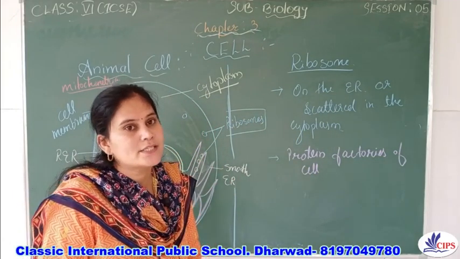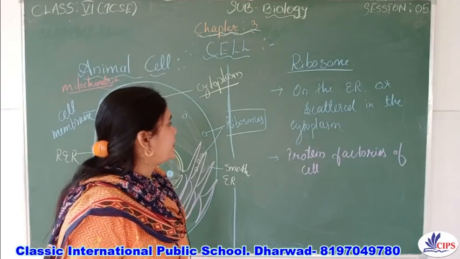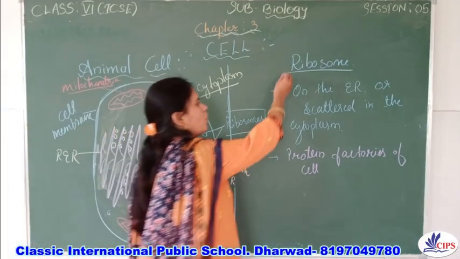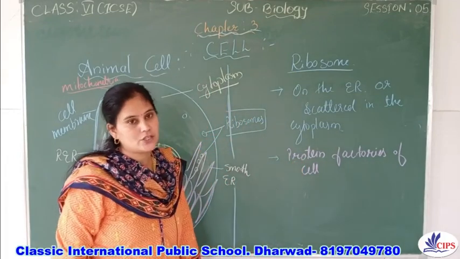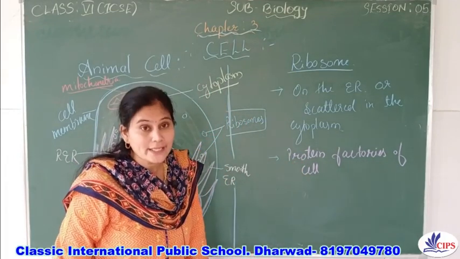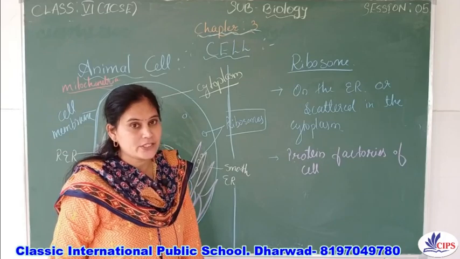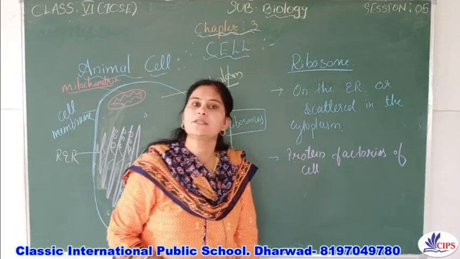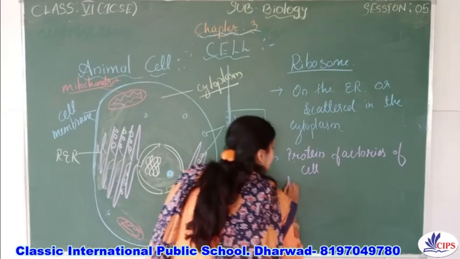Powerhouse of the cell, right? And the ribosomes are called protein factories of the cell. Why are they called protein factories of the cell? Because the ribosomes help in the synthesis of protein, right?